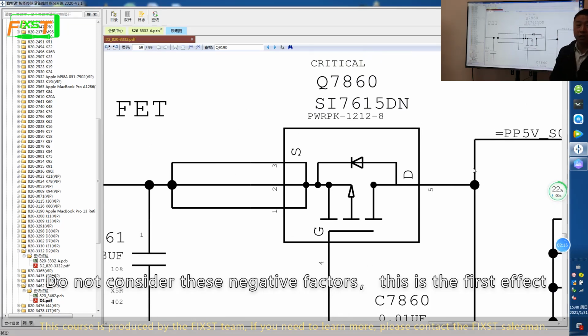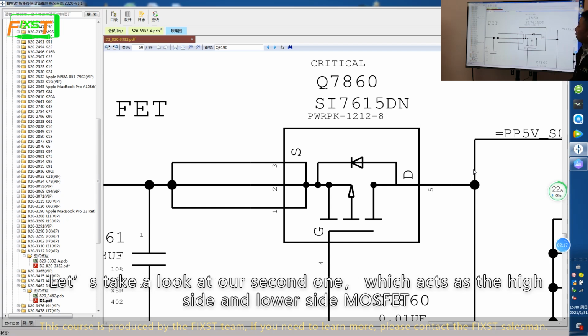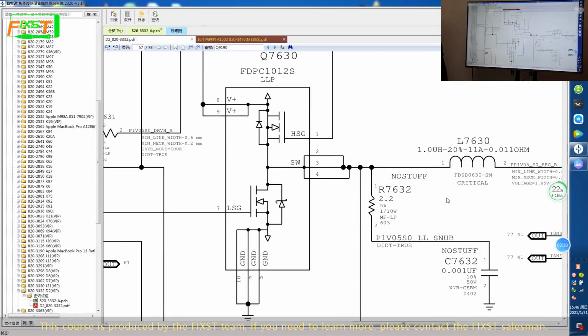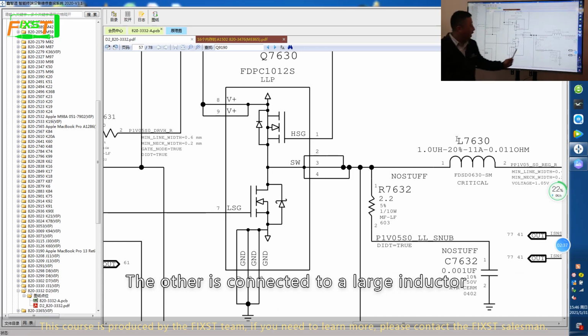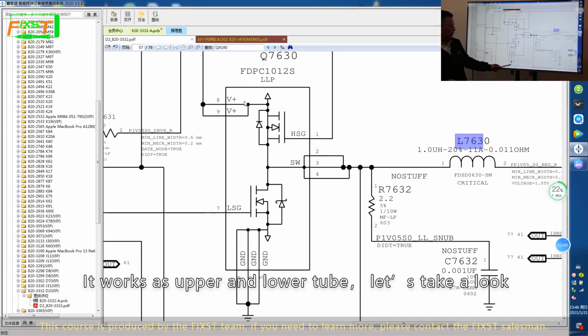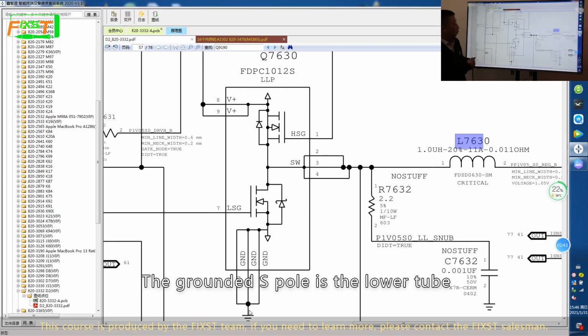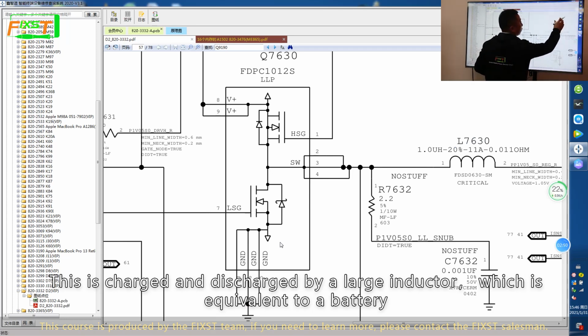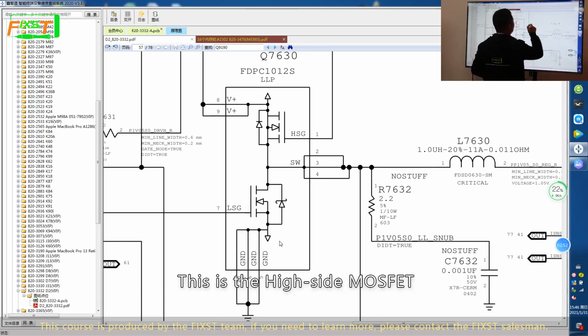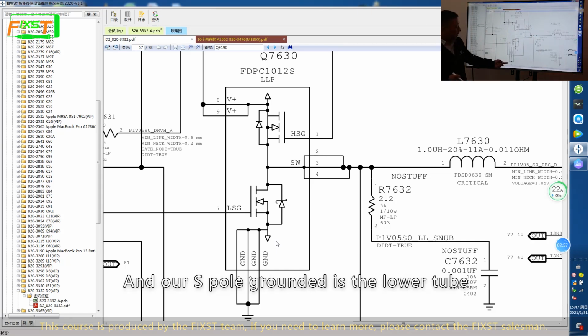This is the first effect. Let's take a look at our second one, which acts as a high side and low side MOSFET. Just now we talked about the application of the level-to-level field tube. The other is connected to a large inductor. It works as an upper and lower tube. The S pole grounded is the lower tube. This is charged and discharged by a large inductor, which is equivalent to the battery. This is a high side MOSFET, and our S pole grounded is the lower tube.